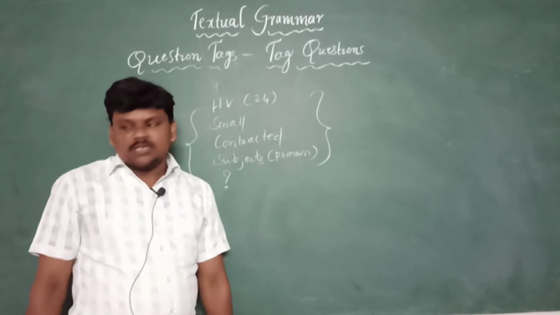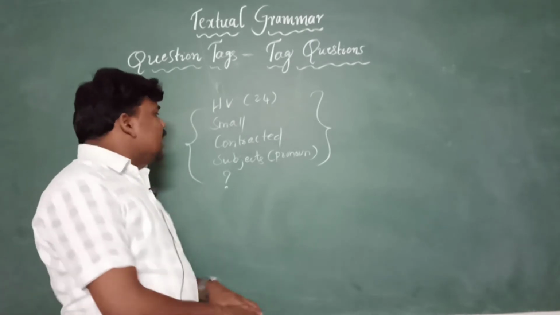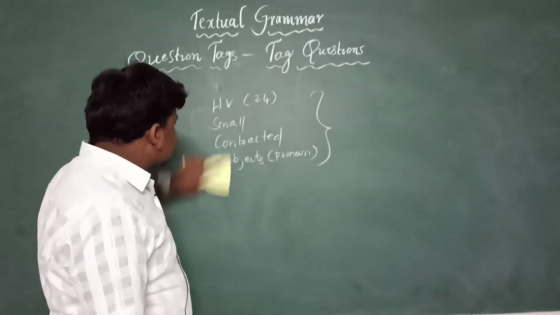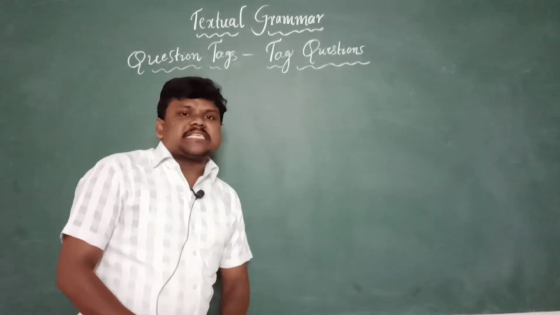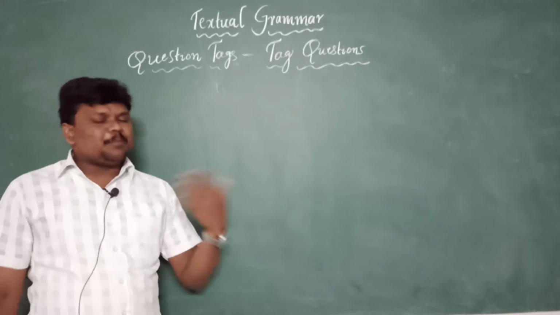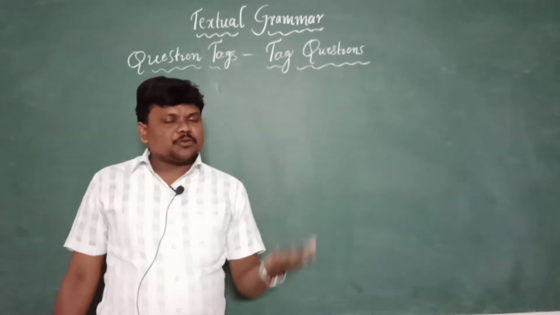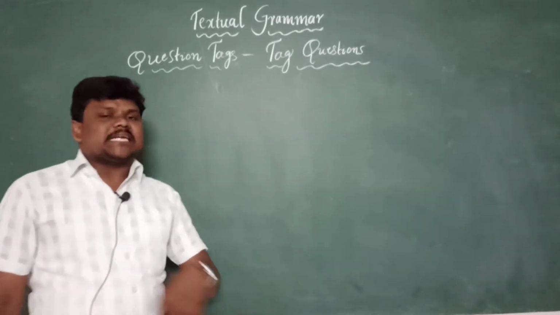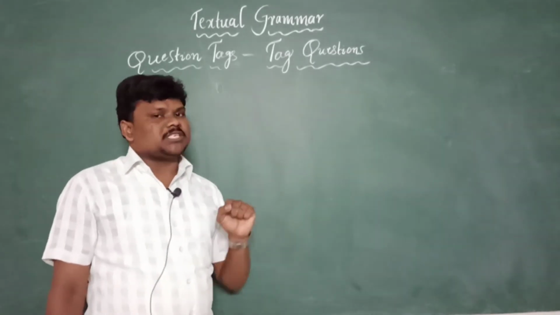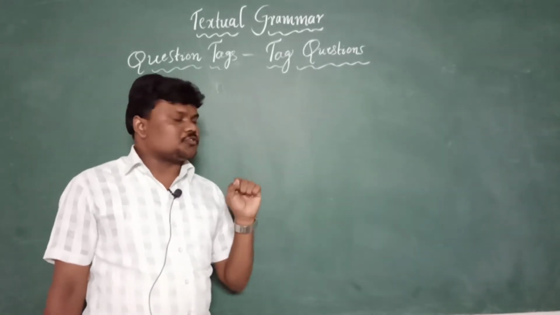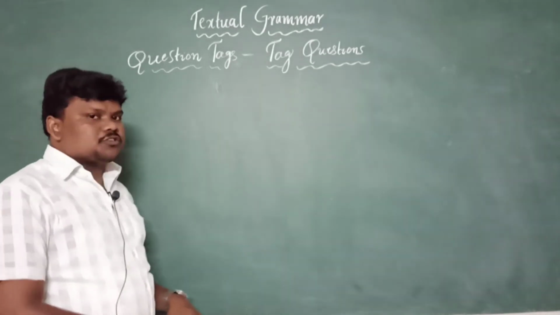I hope I cleared all these points in the last video. And let me remind you once, in the last class I taught you in 2 types. If the sentence came with a helping verb, how we need to write the question tag. If the sentence doesn't have any helping verb, how to write the question tag. Both I cleared so far, right? And let me write for you today.